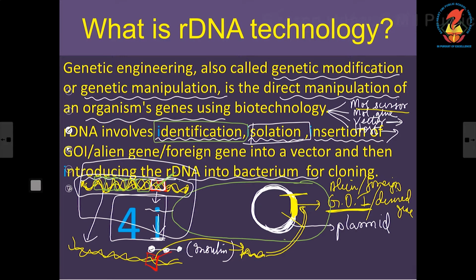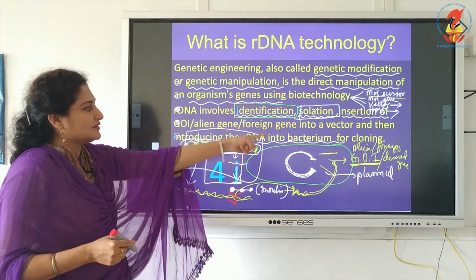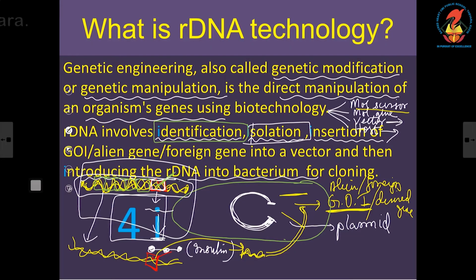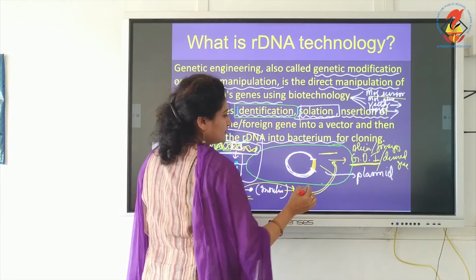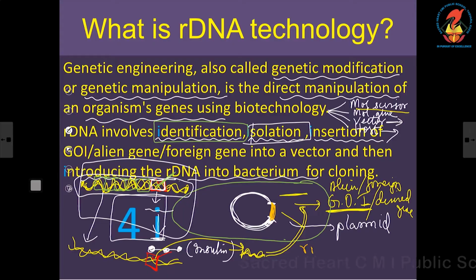So, the plasmid is cut. If I erase that portion, this is the plasmid, and I told you this plasmid is cut. So, in this gap, cutting is involved with the help of the molecular scissors. Now, in this gap, this yellow strip is inserted. Once inserted, we have to put glue. Now, we got the rDNA. What is rDNA? I told you: host plasmid DNA plus the gene of interest.